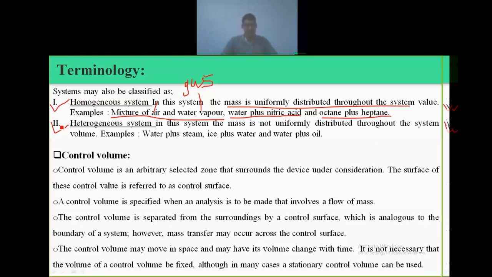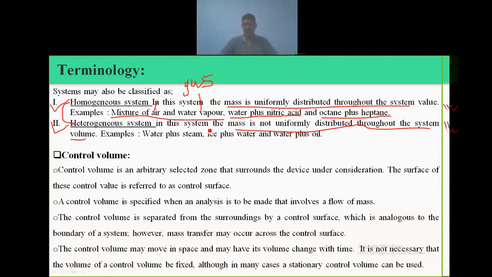Then another type of system is the heterogeneous system. It is the opposite of a homogeneous system. In this system, the mass is not uniformly distributed throughout the system or volume. Whatever mass we add into another type of matter is concentrated at some points, or at the bottom.